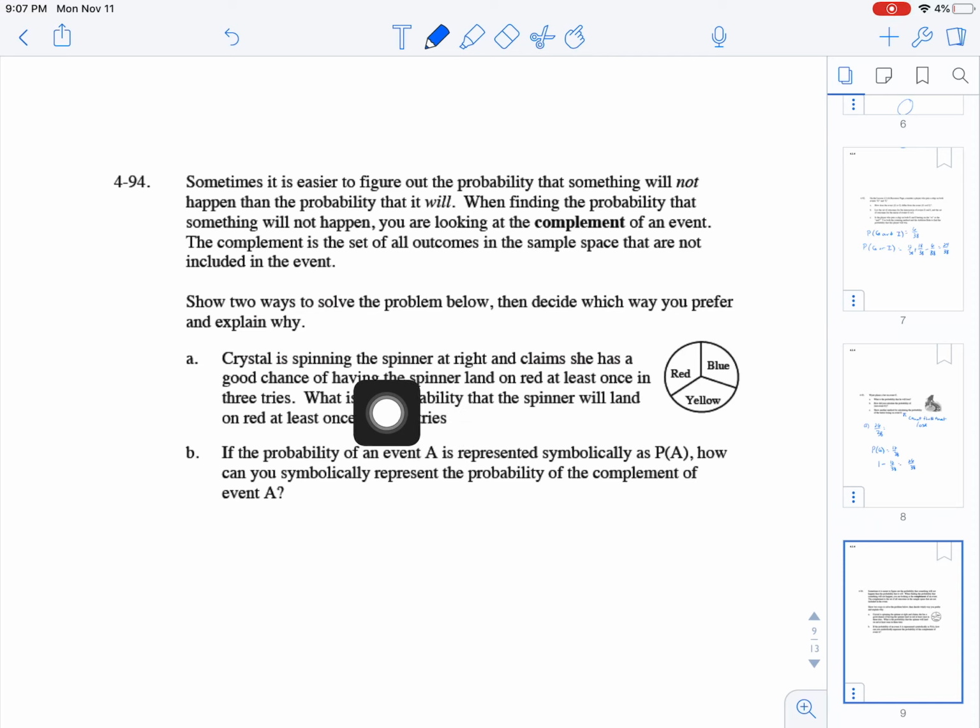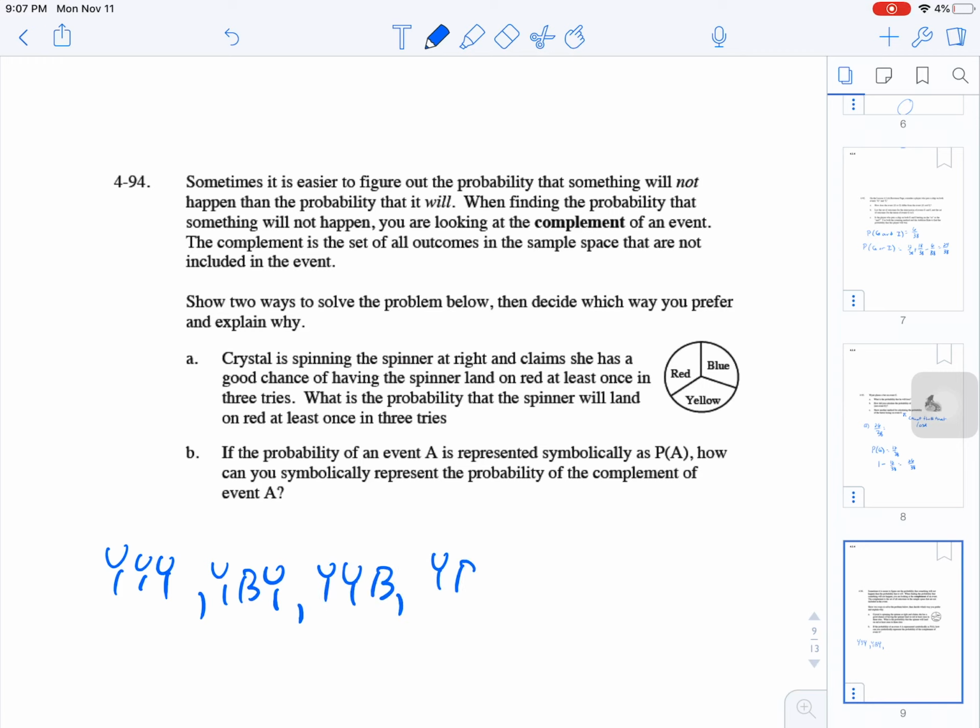Okay, so we're spinning this spinner at the right. And claims she has a good chance of having the spinner land on red at least once in 3 tries. What's the probability the spinner will land on red at least once in 3 tries? Right, so once out of 3 tries. Okay, so you could get yellow, yellow, yellow. You could get yellow, blue, yellow. You could get yellow, yellow, blue. You could get yellow, blue, blue. You could get blue, blue, blue. You could get blue, yellow, blue. You could get blue, blue, yellow. You could get blue, yellow, yellow.